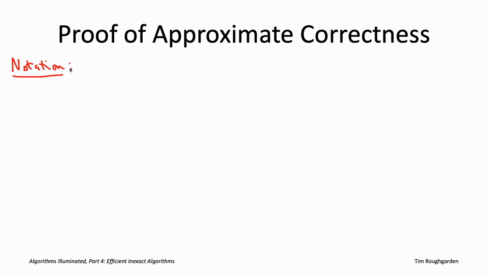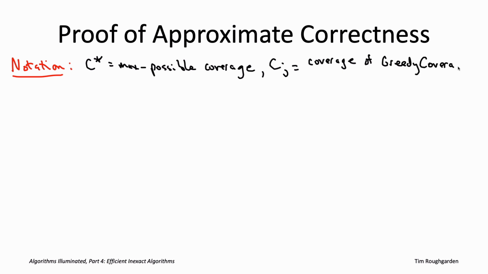So a little notation, capital C star, that's going to mean the same thing that it's meant before. That's going to be the maximum attainable coverage. Okay, so the maximum number of elements that you can cover using just k of the given subsets. And then we're also going to be tracking the coverage attained by the greedy coverage algorithm. So C sub j is going to be the number of elements that the greedy algorithm has covered in its first j iterations. We can succinctly recap the key lemma in terms of this notation.